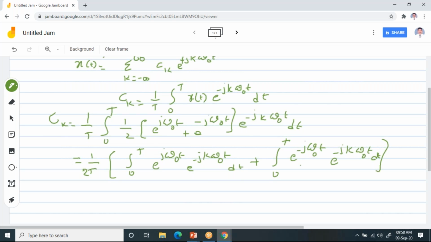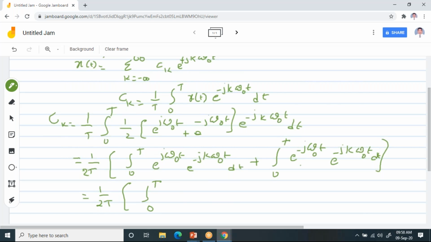Now observe this. It looks like e power a into e power b. When we have exponentials which are multiplied like this, since the bases are equal, you can directly add the powers, so you can write this like this: 1 by 2T integral 0 to T.